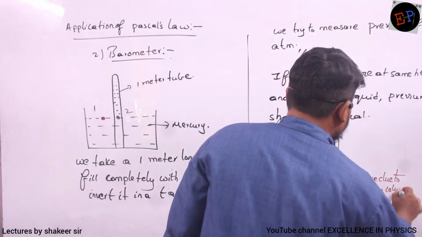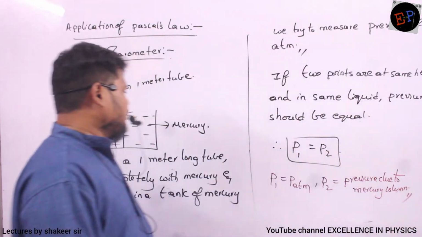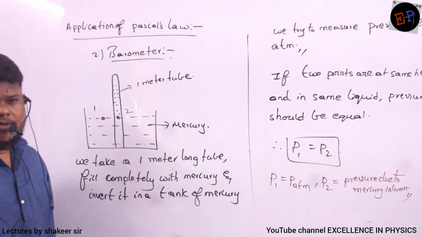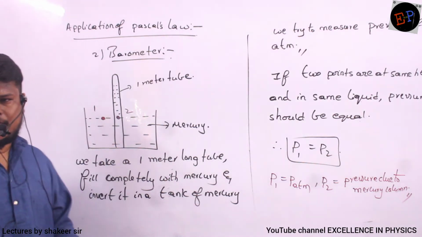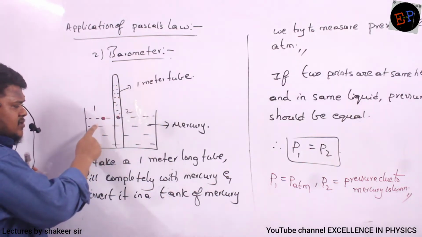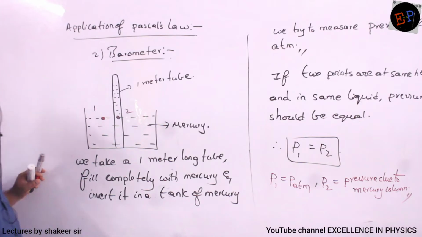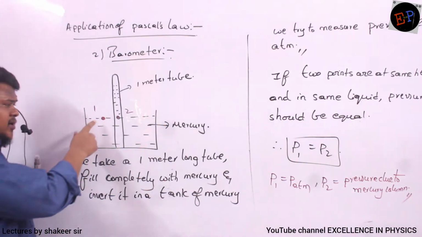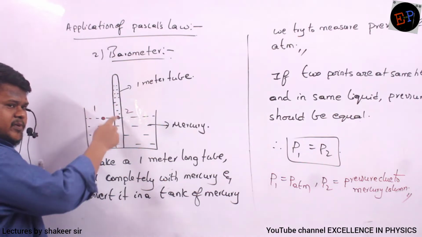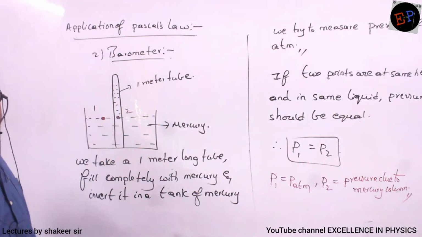And also we are saying that these two pressures should be equal, no? Pressure at point 1 and pressure at point number 2 should be equal. So length of this mercury column decides what is the pressure at point number 1. Or we can say pressure at point 1 decides what should be the height of the mercury that should be present in this tube. Are you able to understand?